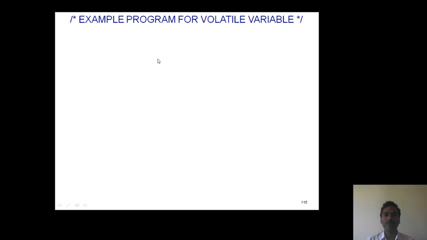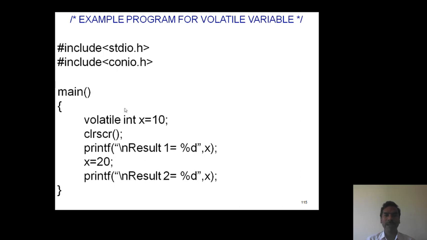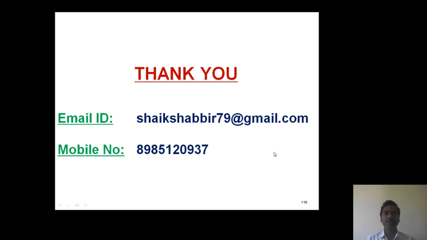This is an example program for volatile variable. Header files stdio.h and conio.h. In the main program, we are defining a volatile variable: volatile int x = 10. Now we are printing the x value, and this x value can be changed, hence we assign some other value to x. Now x = 20. Now again we are printing the x value. So this is the volatile qualifier. Thank you one and all.